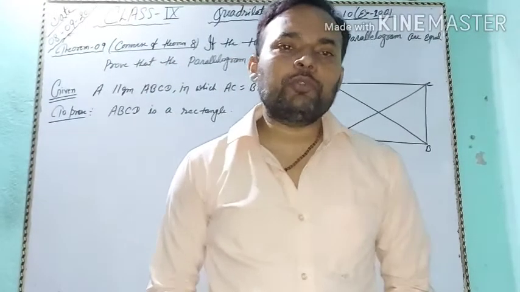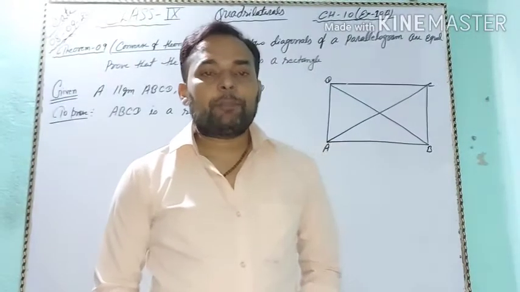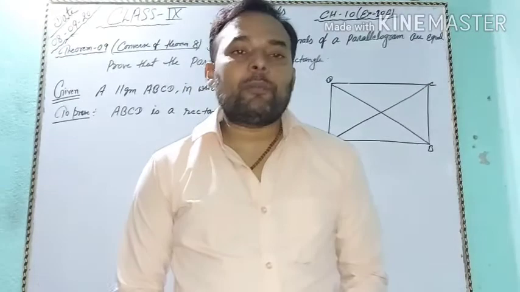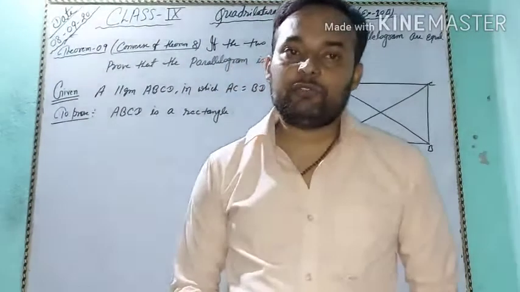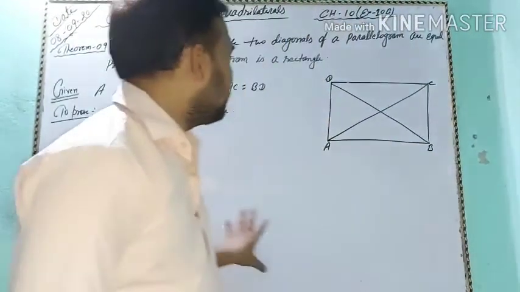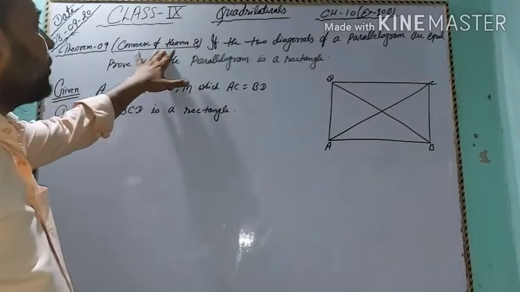Students, today I am going to discuss some theorems of exercise 10B, chapter Quadrilaterals, of class 9 from the mathematics book by R.S. Aggarwal. So, let's start the theorems, students. The first theorem is theorem 9, the converse of theorem 8.